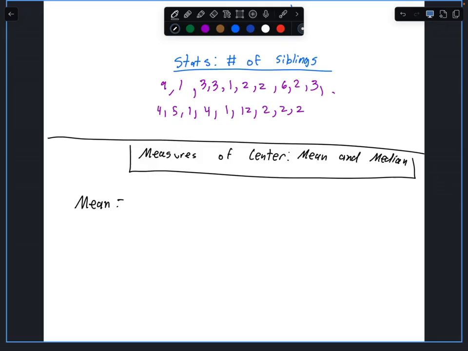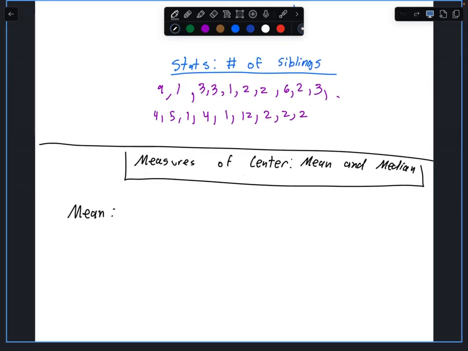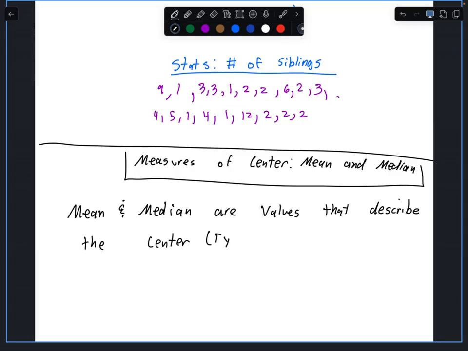The mean and median are values that describe the center, also known as the typical response in quantitative data.